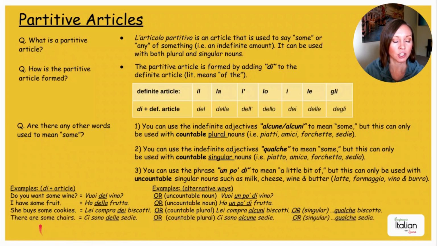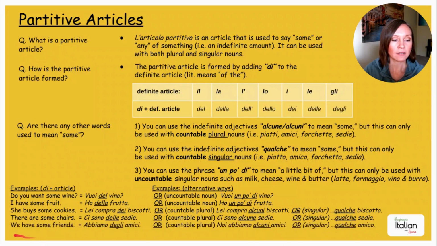There are some chairs. Ci sono delle sedie. Okay, delle, because sedie is feminine plural. Or because it's a countable plural noun, we can say ci sono alcune sedie. Or we can make it singular and say qualche sedia.